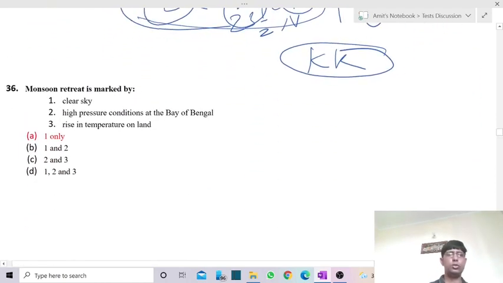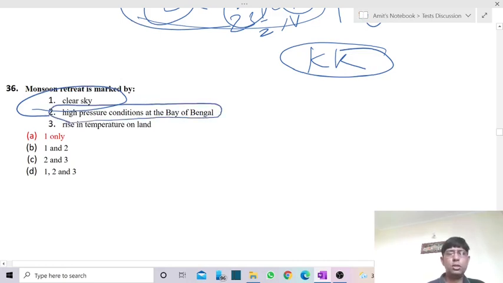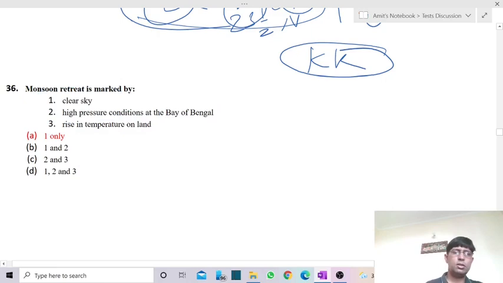Now comes the 36th question. Monsoon retreat is marked by, again, a very easy answer of course. The answer is the clear sky. Now, in the case of high pressure, we don't have high pressure over the Bay of Bengal. And the next one is rise in temperature on land area. It is also not the correct answer. We don't have much rise of temperature. So the answer is A, that is clear sky.